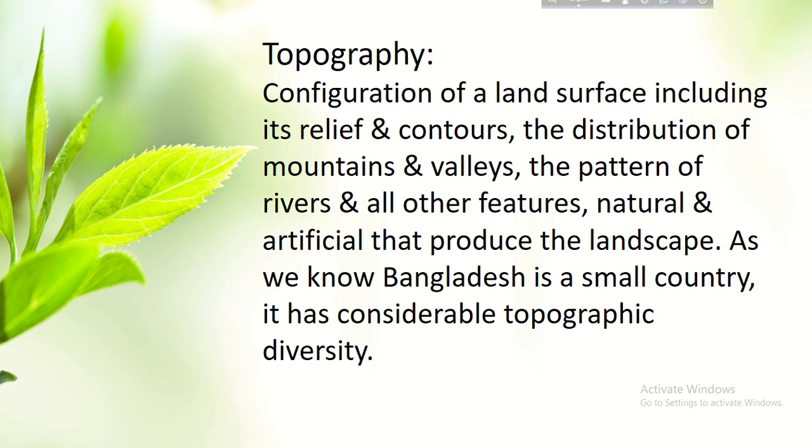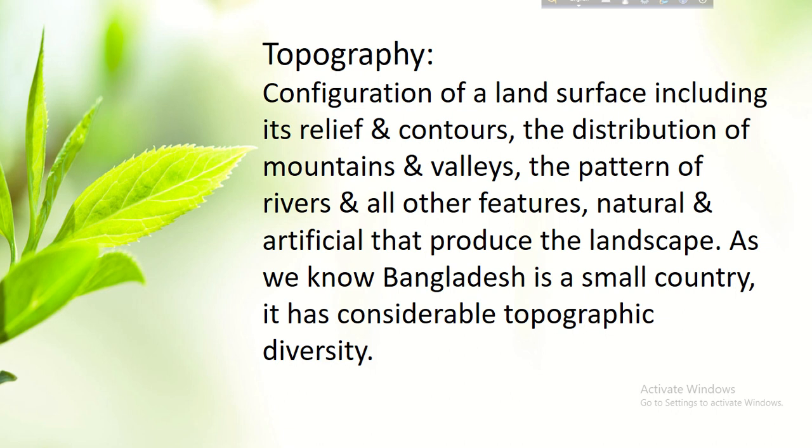Topography or configuration, in Bengali it is Bhuprakriti. Configuration means relative arrangement of parts or elements such as shape or contour. So configuration of a land surface includes its relief and contours, the distribution of mountains and valleys, the pattern of rivers and all other features, natural and artificial, that produce the landscape.